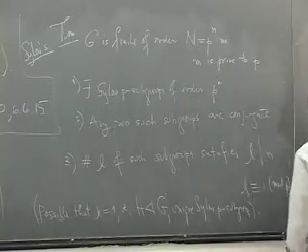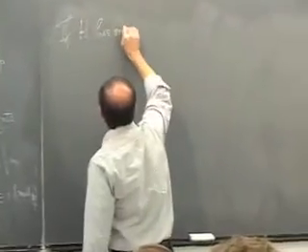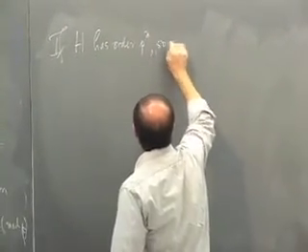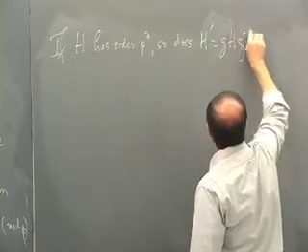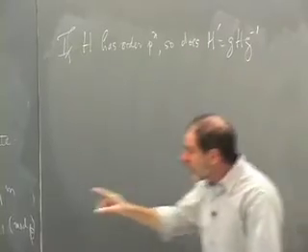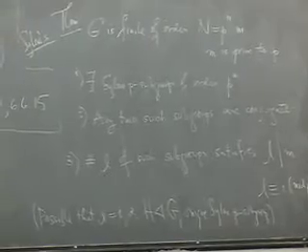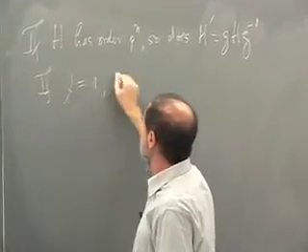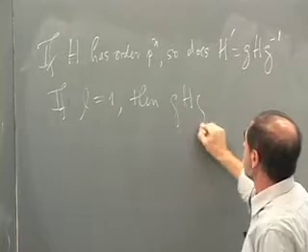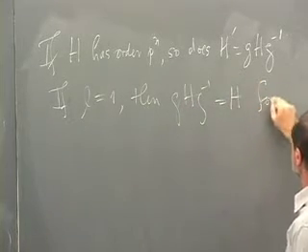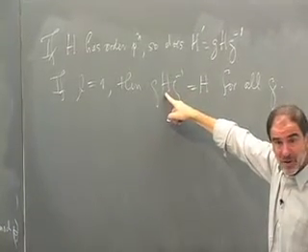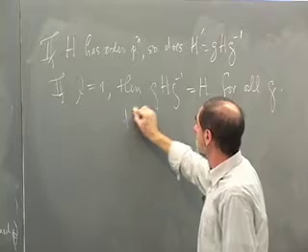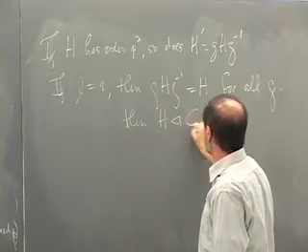If H has order p to the n, so does H prime, which is gHg inverse, a conjugate of H. If there's only one Sylow subgroup, then these are all equal to H, because whatever this is, it's a Sylow p subgroup with the same order. And therefore, H is normal in G.